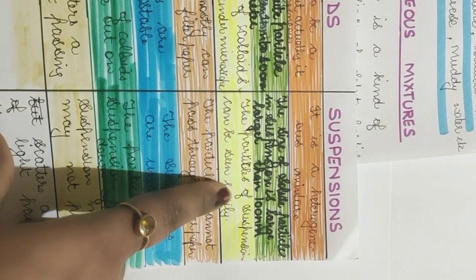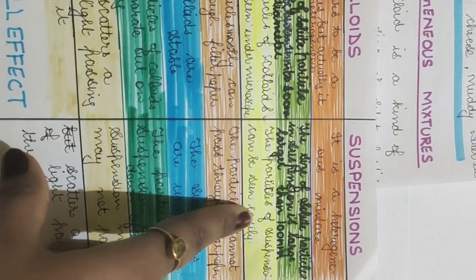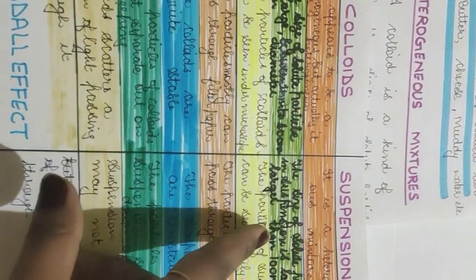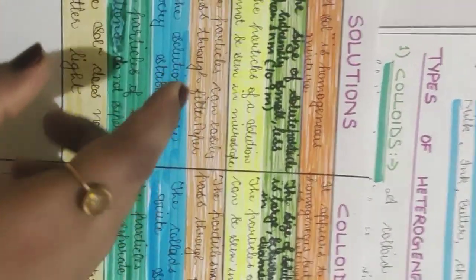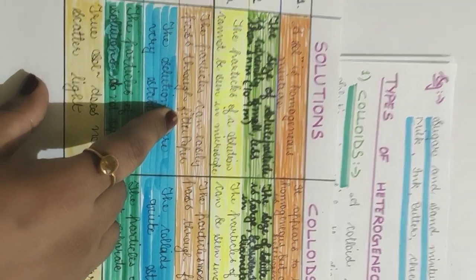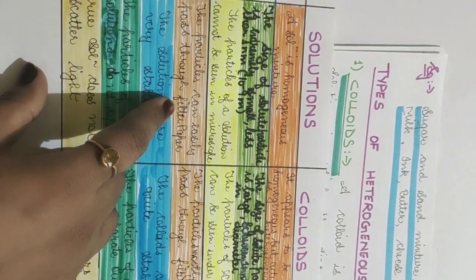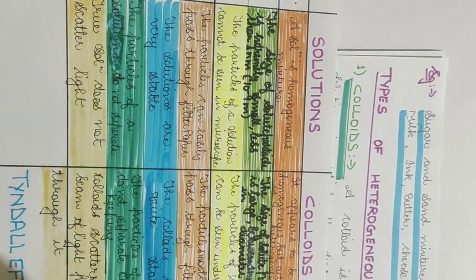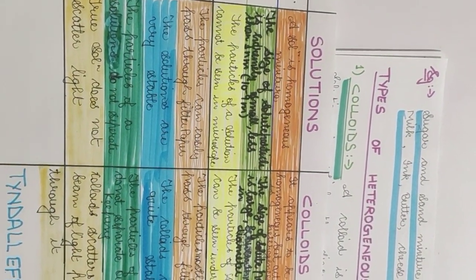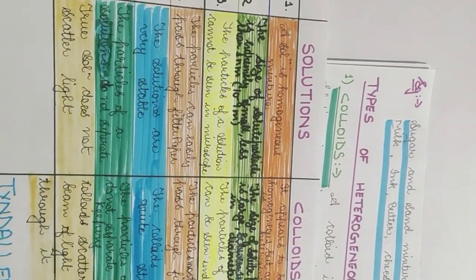And in the case of suspensions, we can easily see them by our eyes, like we can easily see the particles of sand in the solution or in the mixture of water. Now next, the particles can easily pass through filter paper. So if we filter, we will not be able to filter them because all the solution will pass through the filter paper. The size of the particles is so small that they can easily pass through the filter